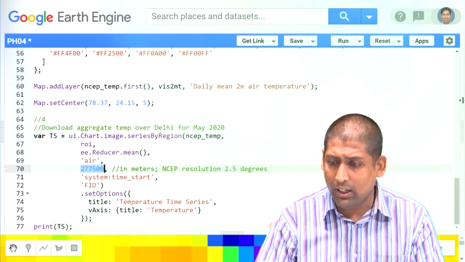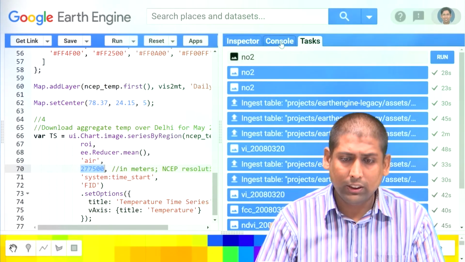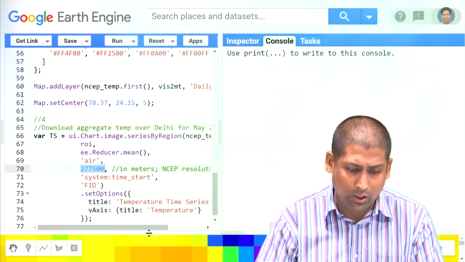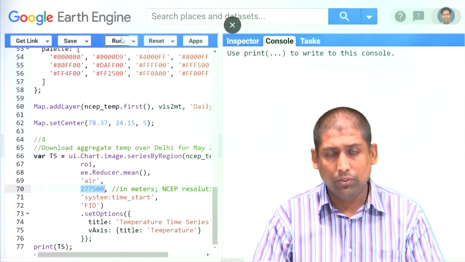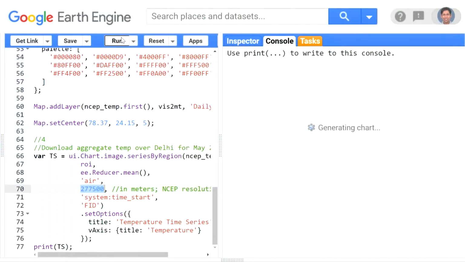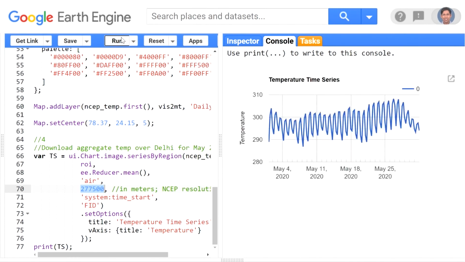Once I click on run, you will see a chart come up on the console showing, for the month of May, the temperature in Delhi every 6 hours. So in the morning it will be less, in the afternoon it will go up, then in the evening and night it will go down, and so on for every day for 30 days. You can change the date range and get an even larger graph.